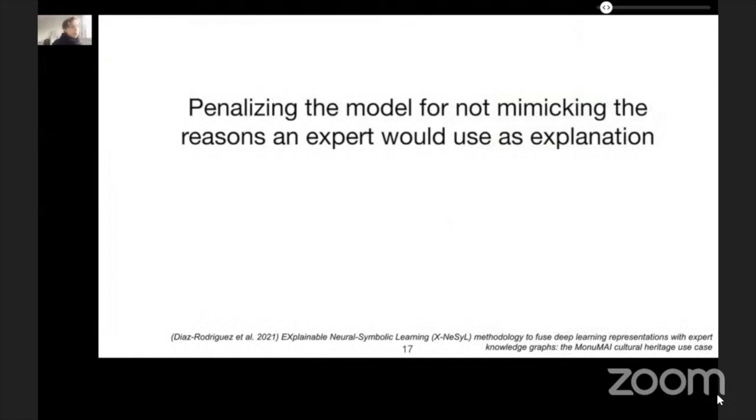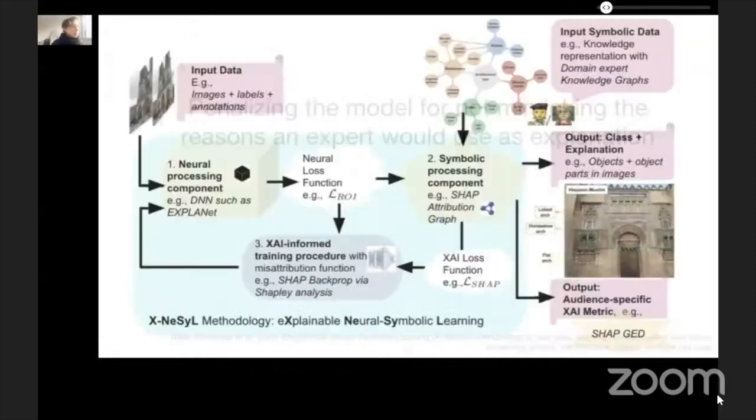Okay, so another idea we worked on recently is exploiting explainability in order to penalize the model for not mimicking the reasons an expert will use as an explanation of the model. We propose the XAI methodology for explainable neural symbolic learning to fuse deep learning representations with domain expert knowledge graphs. This methodology includes three main ingredients.